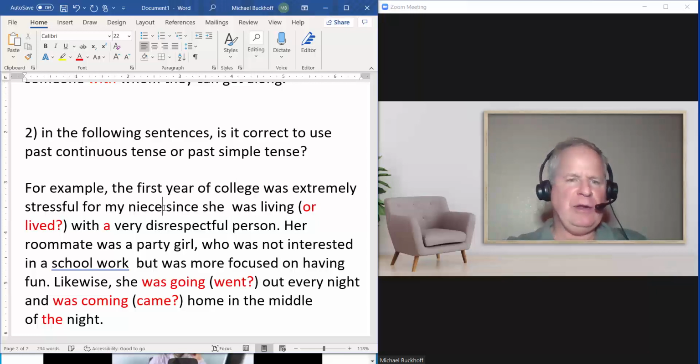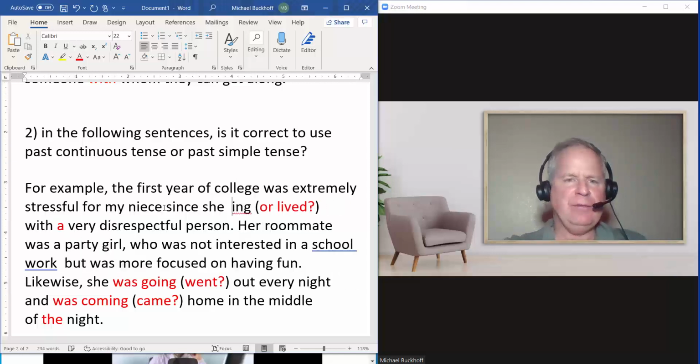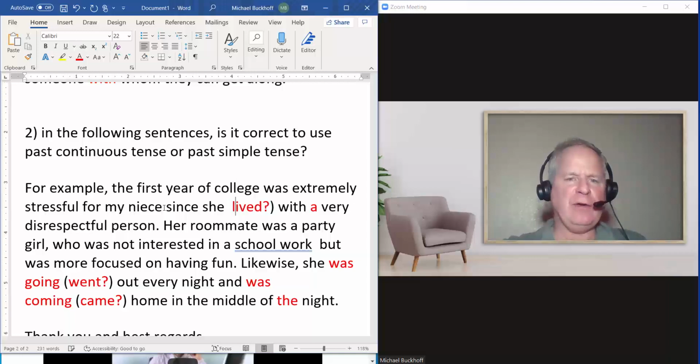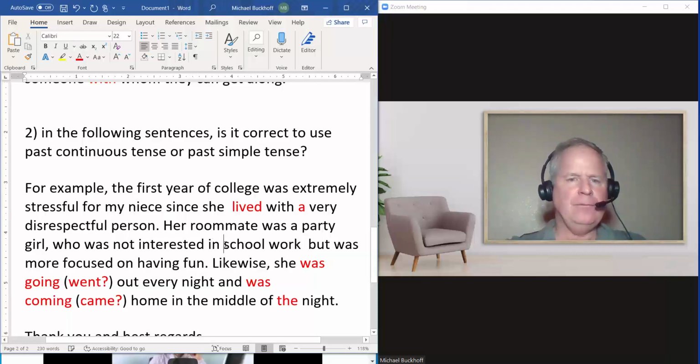But you're not really doing that, so I would just say here, lived. I think it's less clutter. I think it's better. So since she lived with a very disrespectful person, her roommate was a party girl who was not interested in schoolwork, but was more focused on having fun.